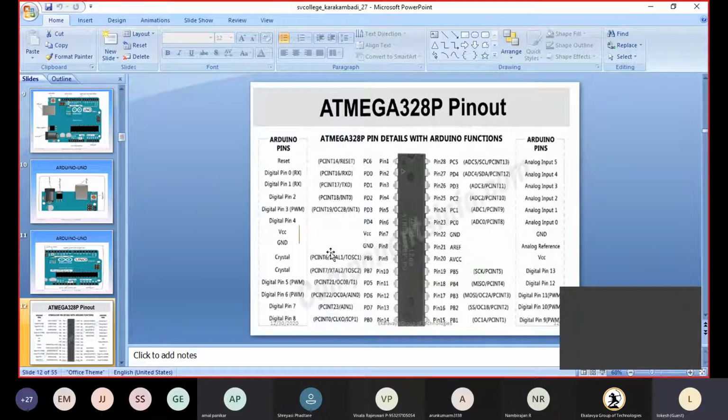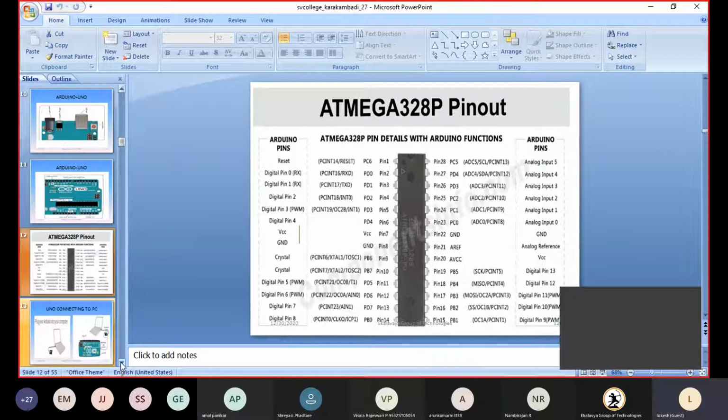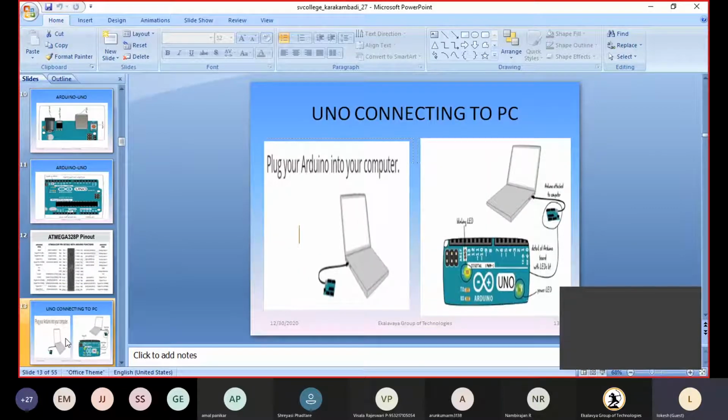I will take this ATmega328P and put it onto a board, and for that board I connect the IO devices. That board is called an Arduino. So this Arduino also has different things on it.